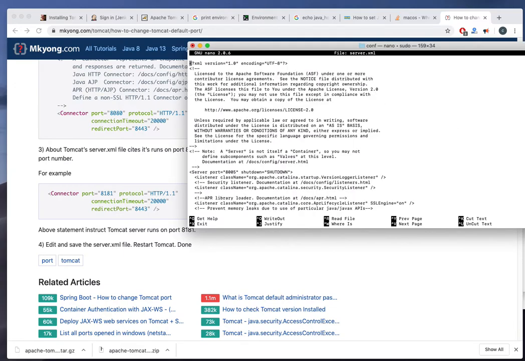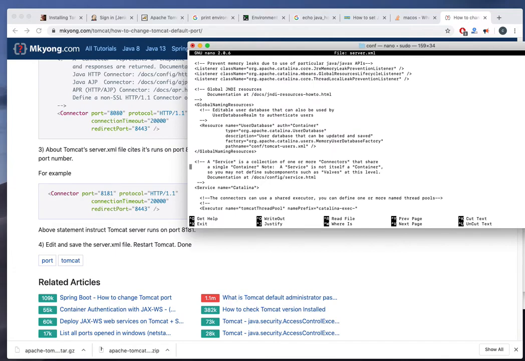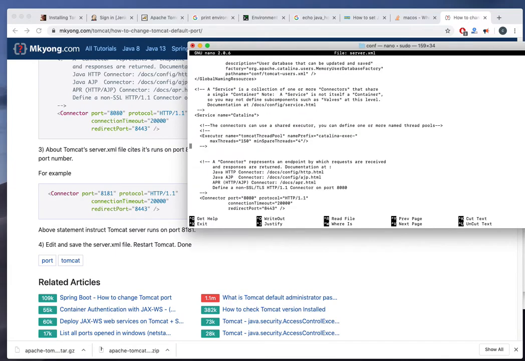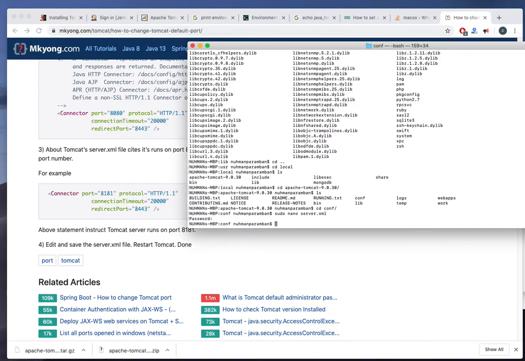So connector port, so I am here. 8005. I found 8005. I don't need to change that. I don't need to change here also. I need to change here. So I'm going to change that into 8181. So my Tomcat port changed into 8181. Control X. I'm saving that one.